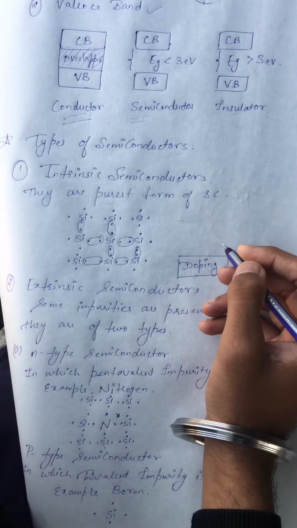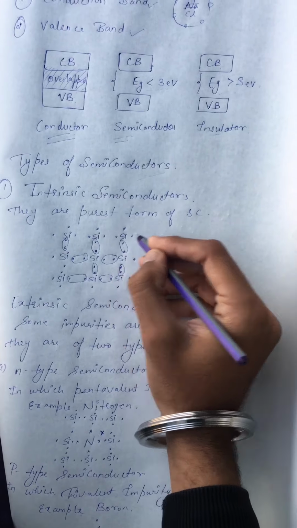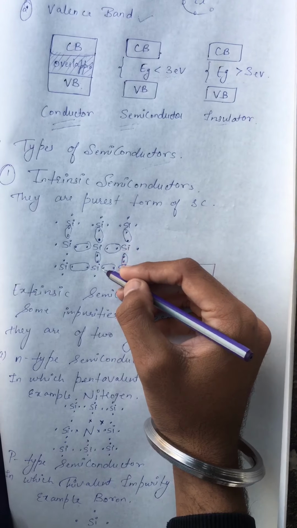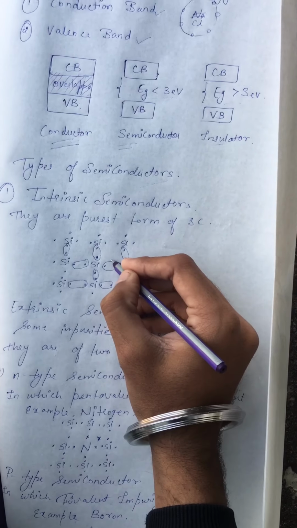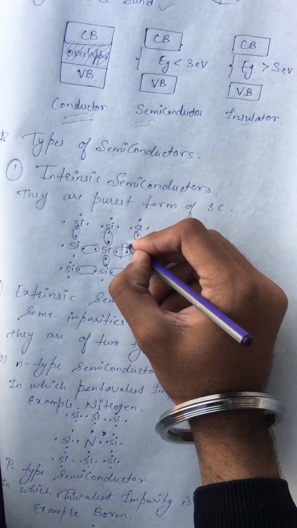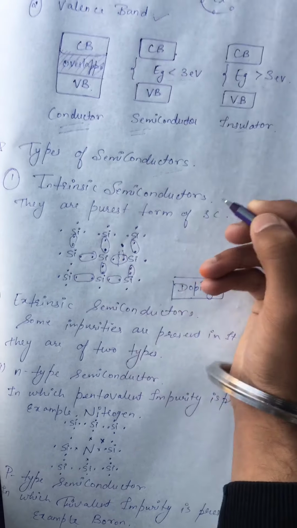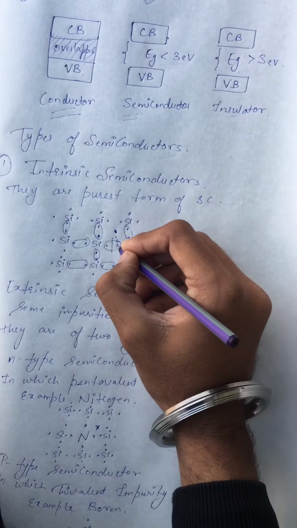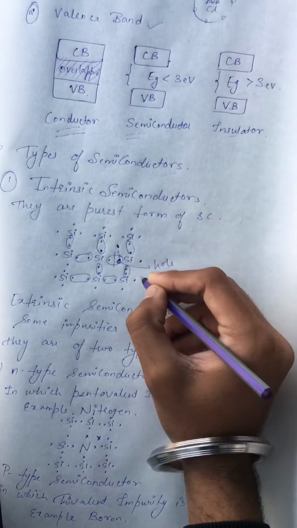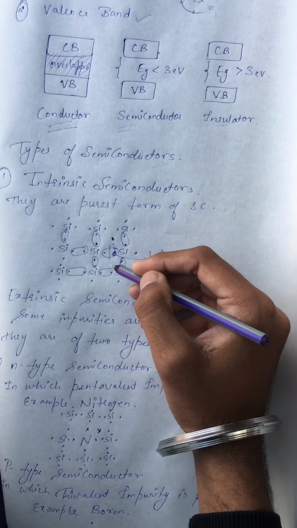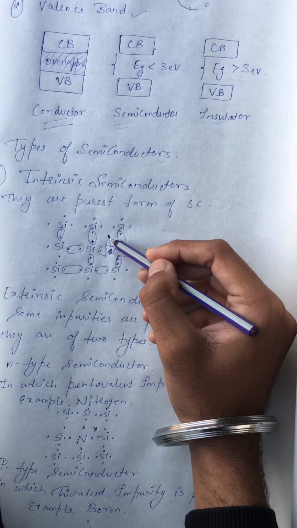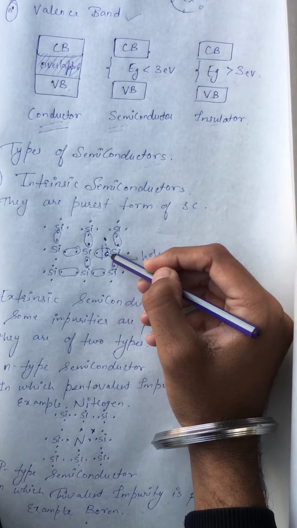Now if we provide energy to the structure, thermal energy, what will happen? This bond will break and this electron will jump into the conduction band, and there exists a hole. This is a hole. When we provide energy to the structure, the bond will break, this electron will jump into the conduction band, and here it will become a hole.